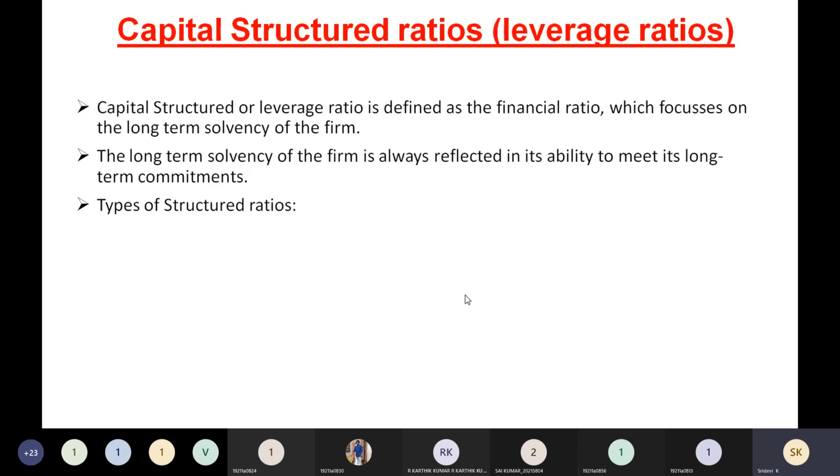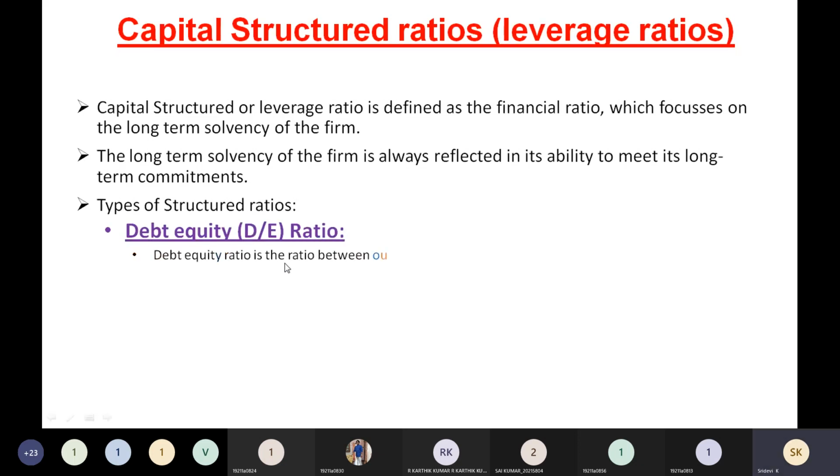So for that purpose, if you are a professional in investments, you need to calculate all these things. You are going to use these ratios, the most important one being the debt equity ratio, in short, DE ratio. How is this calculated? A formula is given here. Debt equity ratio is equal to outsiders funds divided by insiders funds.